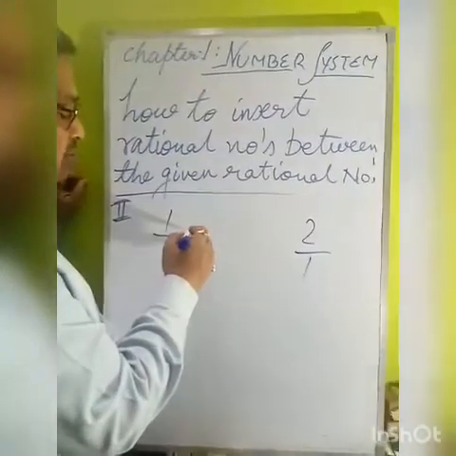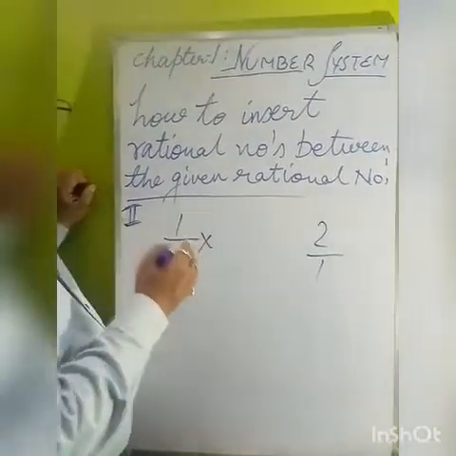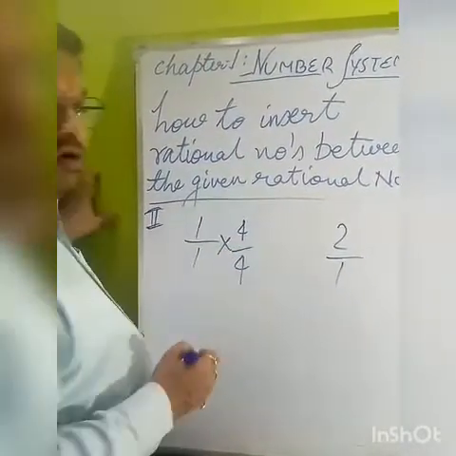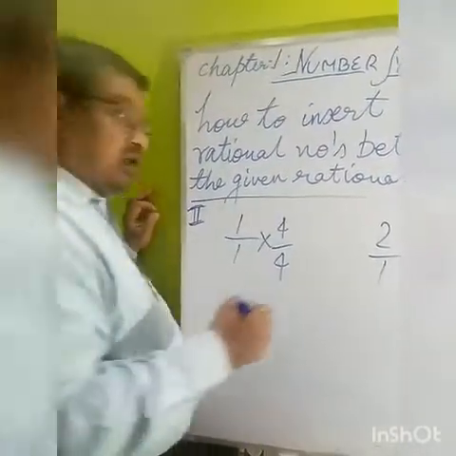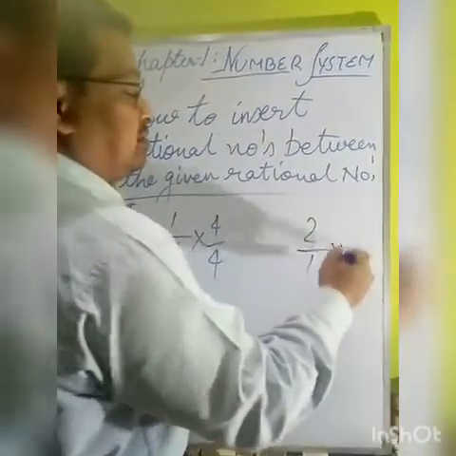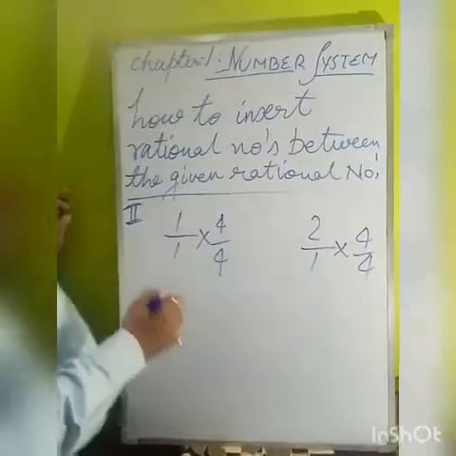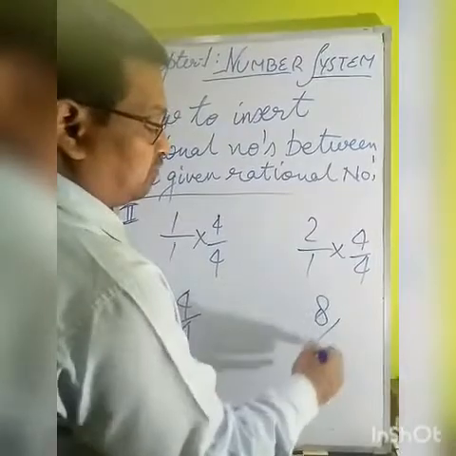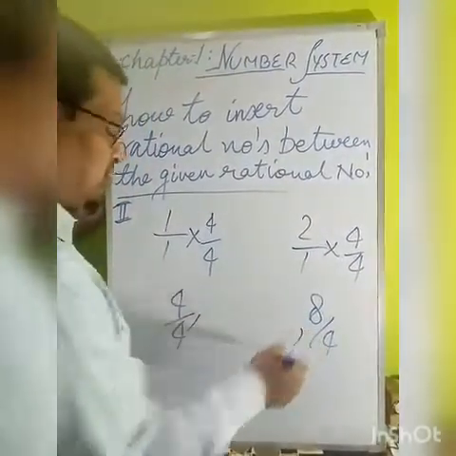If we multiply any fraction by 4, we have to multiply the numerator and also the denominator. Same way for this fraction. So this will be 4 upon 4, and this will be 8 upon 4.